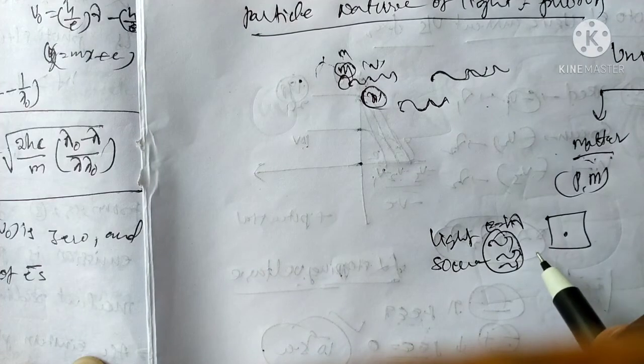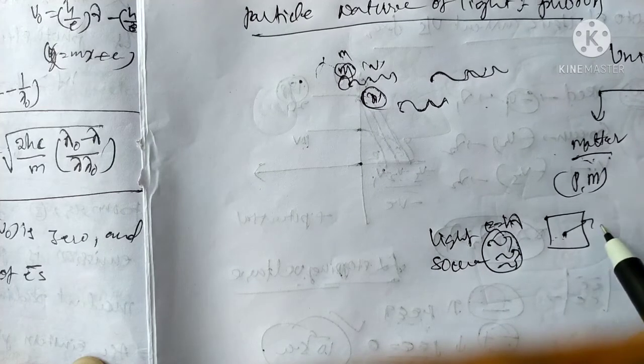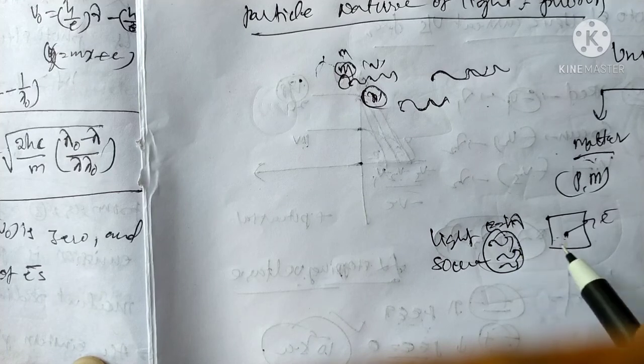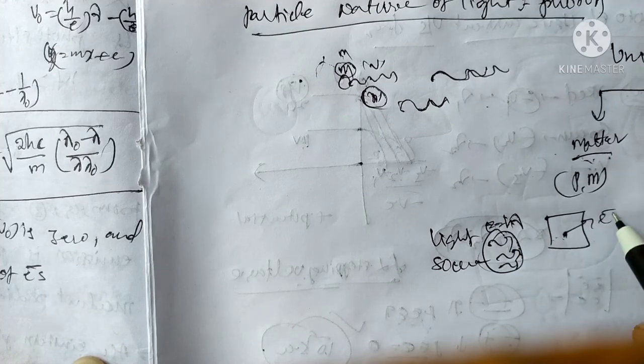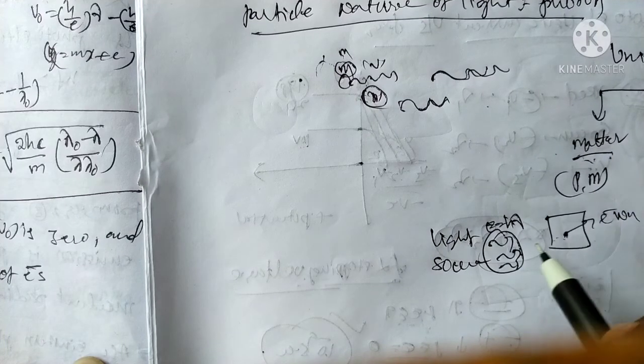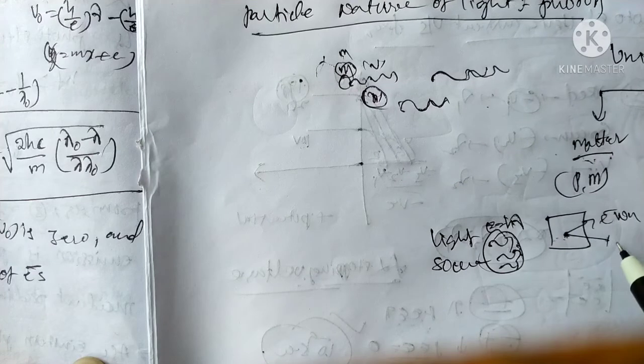Without collision, the electron stays there. With collision, when the light strikes, the electron can be emitted. This is the wave nature, and this is the particle nature. That is, the photon has dual nature.